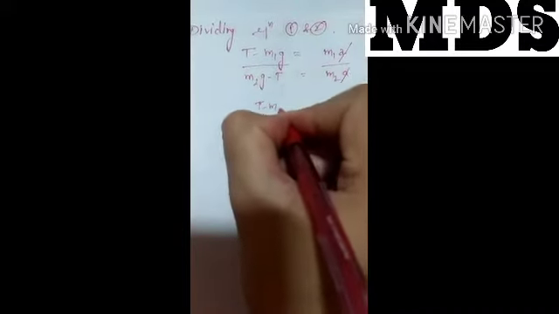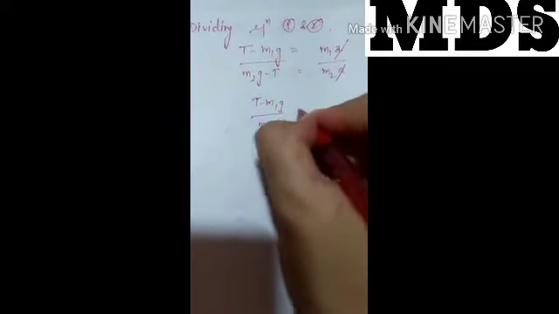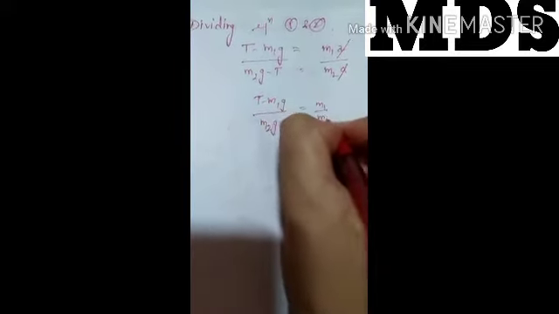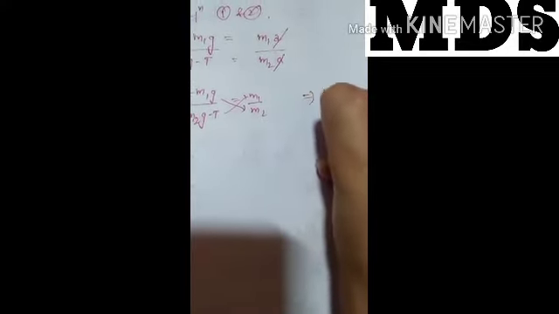Now from here we can write T minus m1g divided by m2g minus T equal to m1 by m2. We will cross multiply. Then we can write m2 times (T minus m1g) equal to m1 times (m2g minus T).